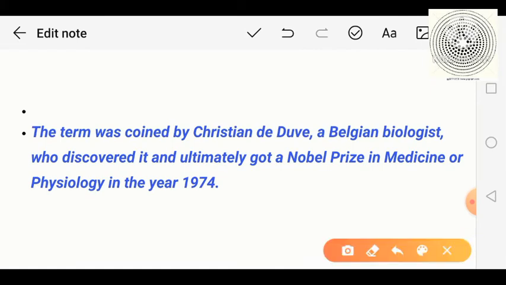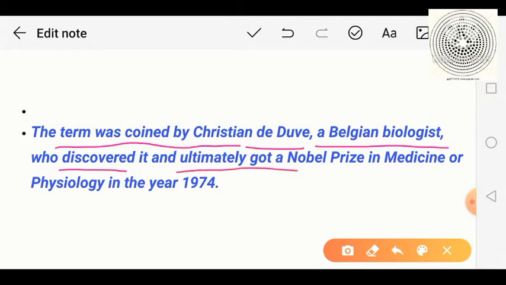The term lysosome was first coined by Christian de Duve, the Belgian biologist who discovered the lysosome for the first time. Obviously this is a very important discovery in biology, so he got the Nobel Prize in medicine and physiology in 1974.